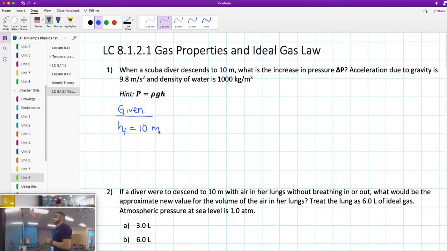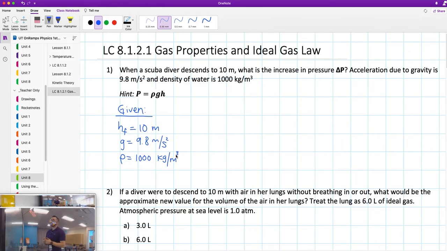Then acceleration due to gravity, 9.8 meters per second squared, and density of water, 1,000 kilograms per meter cubed.